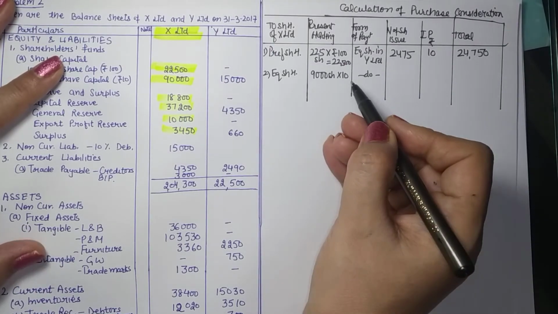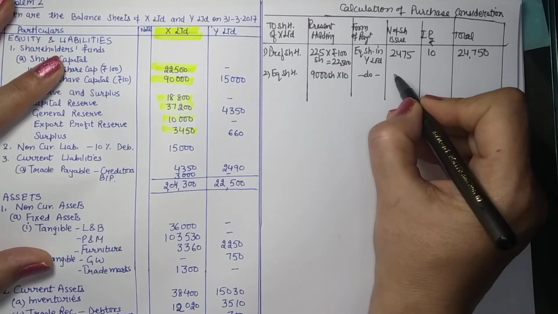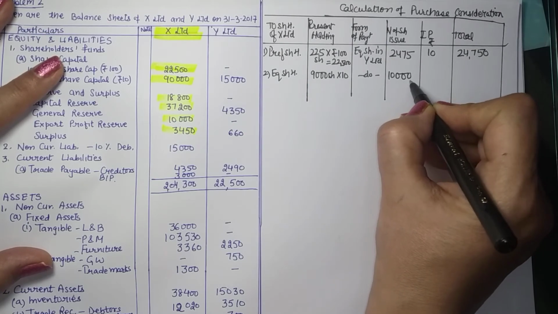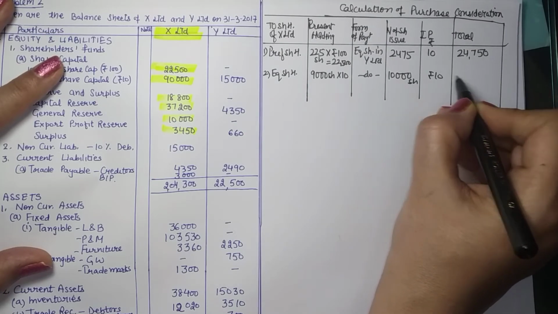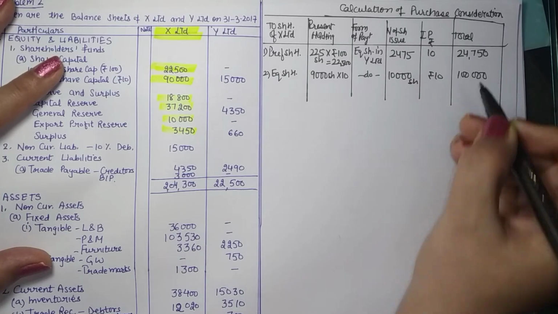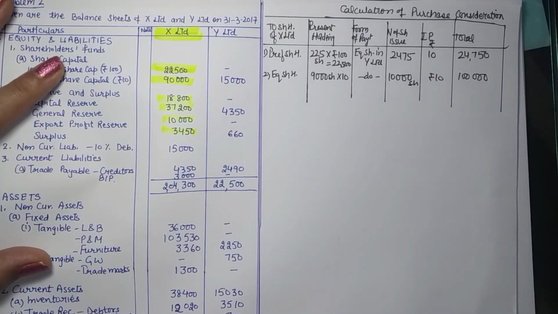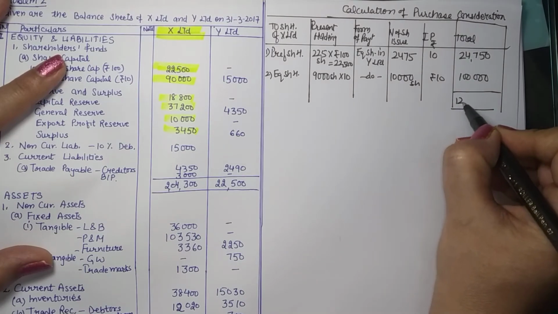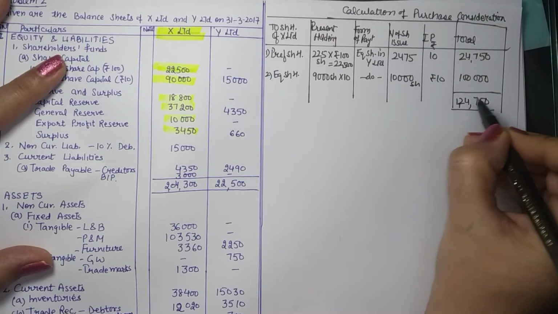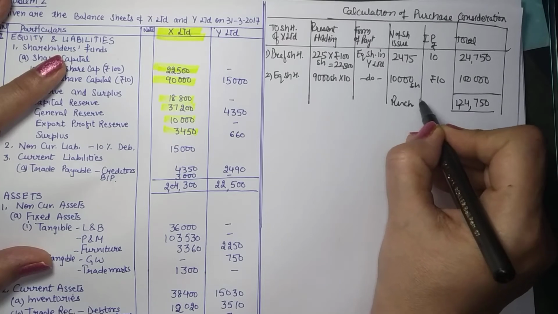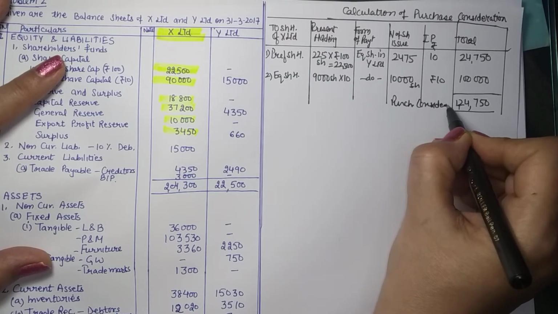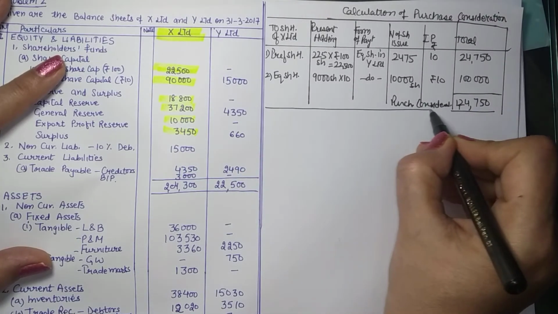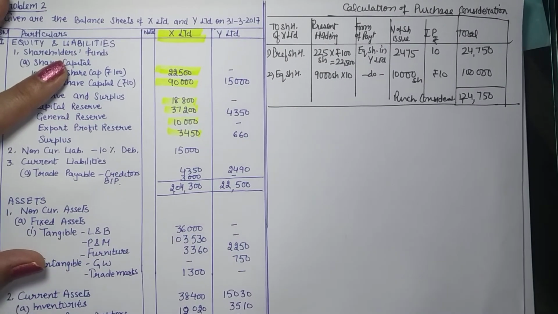To the equity shareholders, it is saying issue them 10,000 shares of 10 rupees each. So 1 lakh, which implies that the total consideration is 1,24,750. This is the purchase consideration. So this is how our table of purchase consideration is done.